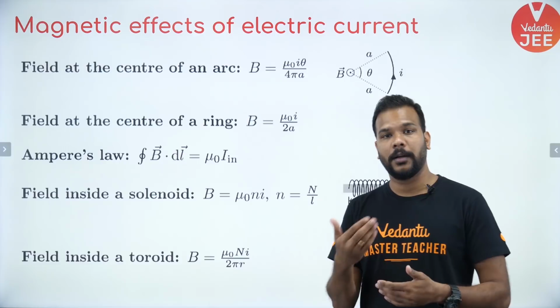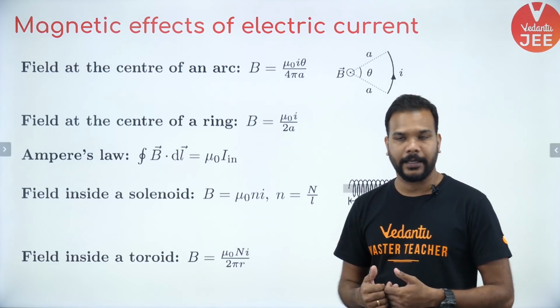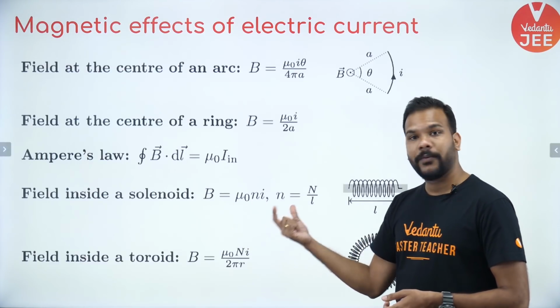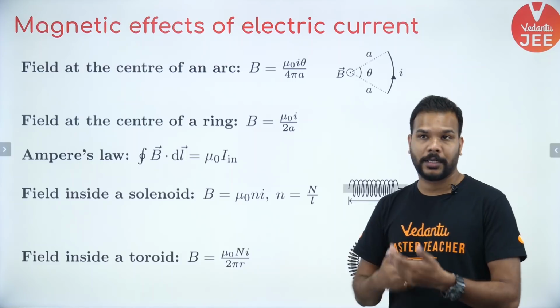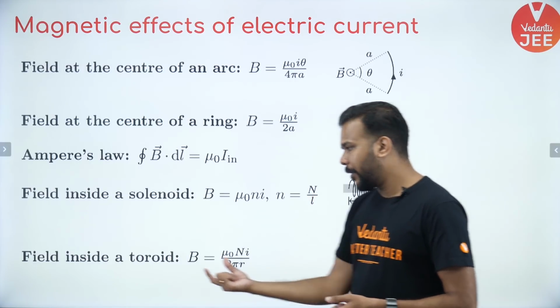Okay. Using that only we find out the value of the magnetic field due to a solenoid, and a solenoid is basically like a circular ring which has n number of turns being created. For that, the magnetic field is given as mu naught n i, where n is the turn density, you can say. So it is the number of turns per unit length.